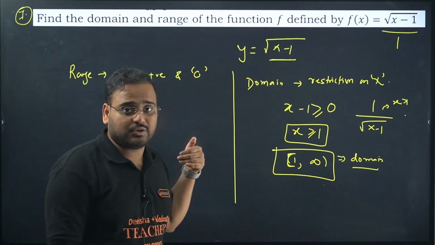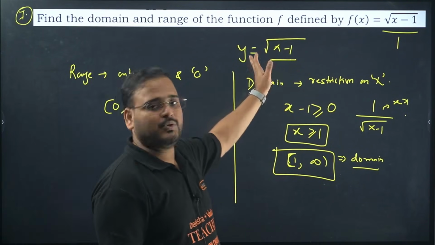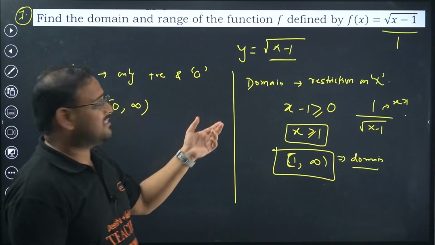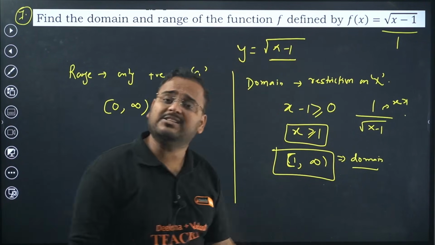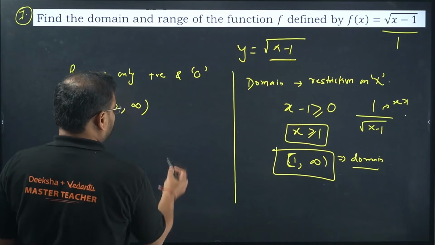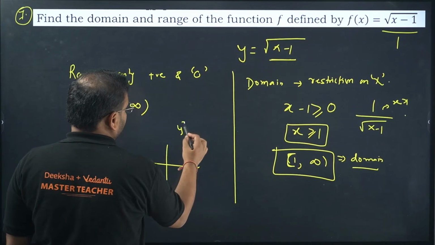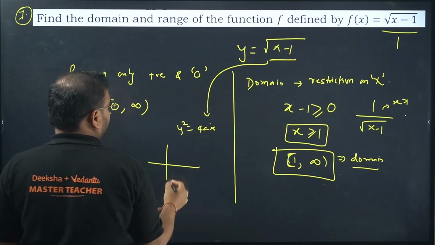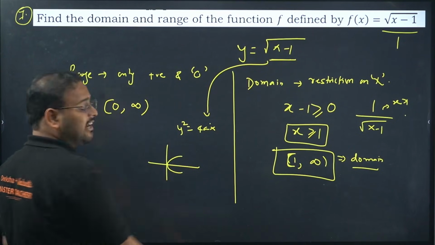It can never go below 0. Try it, can you get a negative value out of this? No, you can never get that. Somebody might think, sir, when you take a root we can have both plus and minus values. So when you take this function as a graph, something like y square equals 4ax is there. This is the same form we have. This is the graph, sir. We have negative values of y.